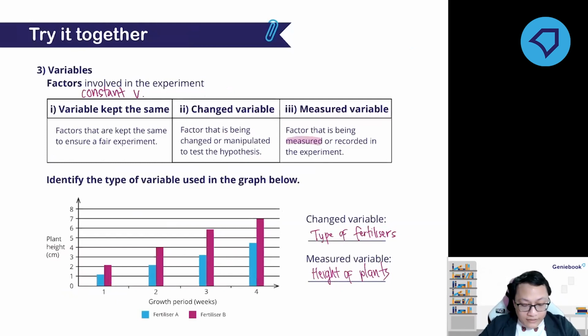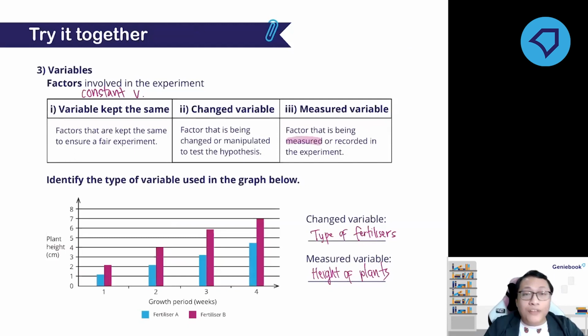I thought it is weeks. No, weeks is the period. Oh, you mean measured in weeks? Yeah, it can be daily or weekly. In this case, it's weeks. But it has to be consistent, whether it is daily, weekly or monthly. But going back to Clara's question, why is the height of the plant the measure variable? Because it is being measured continuously throughout the experiment.